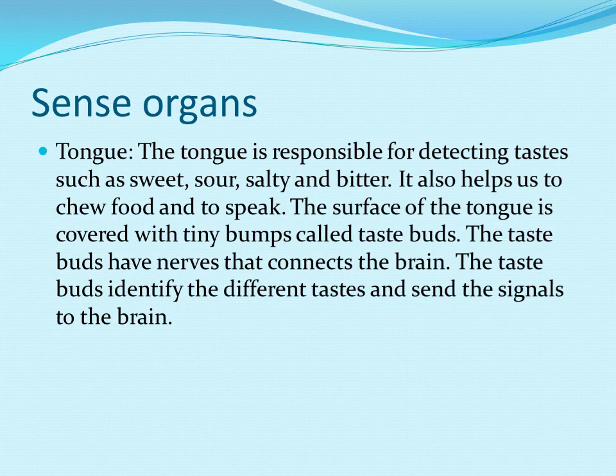On the surface of the tongue, if you see the tongue clearly, you can see tiny bumps. They are called taste buds. These taste buds have nerves, and these nerves are connected to the brain. So whatever taste you are tasting, by means of the taste buds, it goes to the brain.